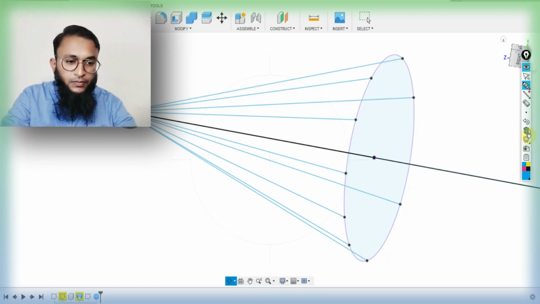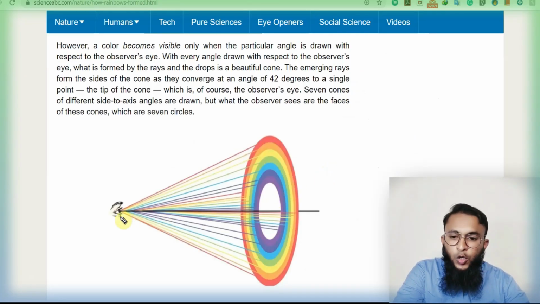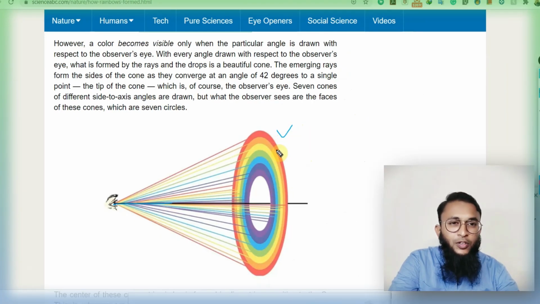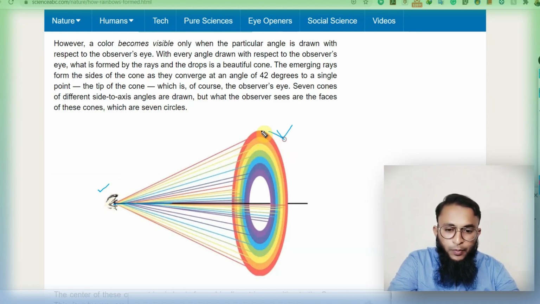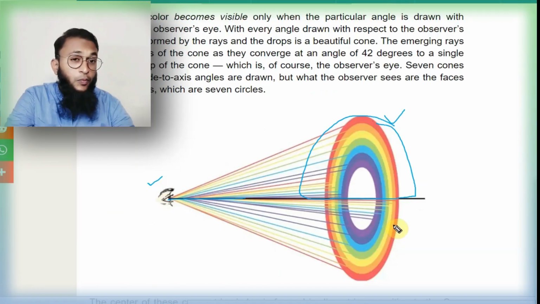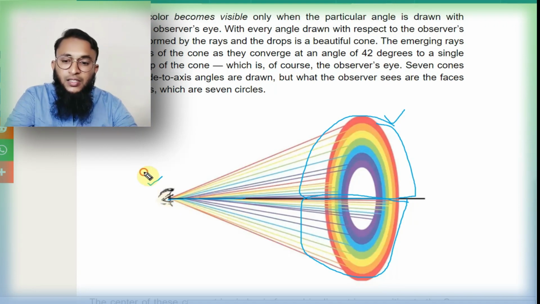Let's see. As I said, when you are standing and looking at the rainbow, those droplets of water which are at your angle of 40 to 42 degrees are producing the rainbow for you. So the light rays are reaching this eye, and hence we see the rainbow, the half one. Why don't we see the rest of the half? The rest of the half is not possible to see as we are standing on the ground, and the droplets of water will end up hitting the ground, right?